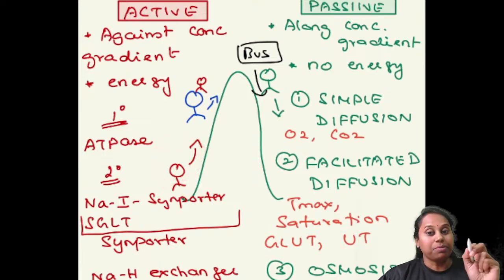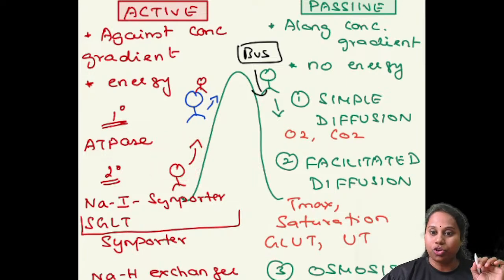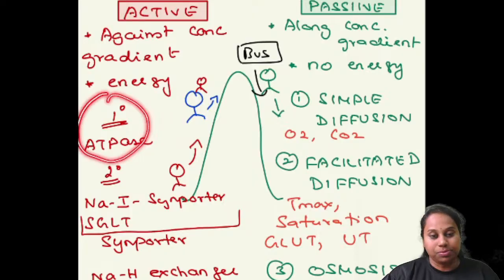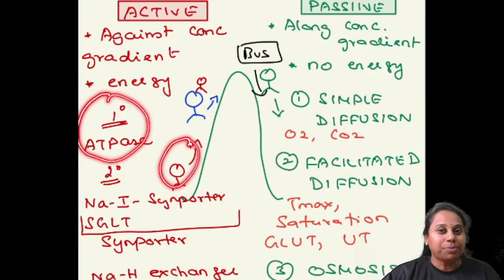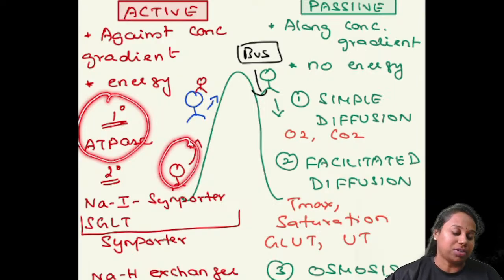What is your primary source of energy? You break your own ATP, get your own source of energy. So that is called primary active transport. So if you break your own ATP with the help of ATPase, all ATPases are primary active transport.